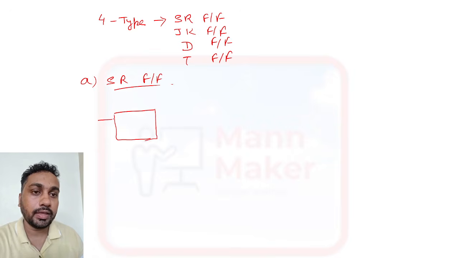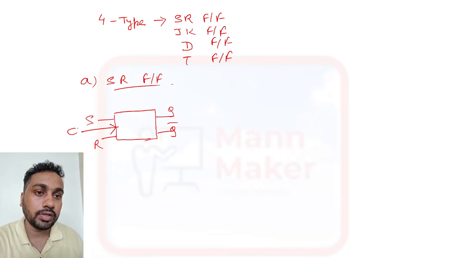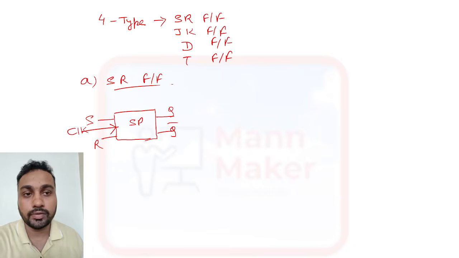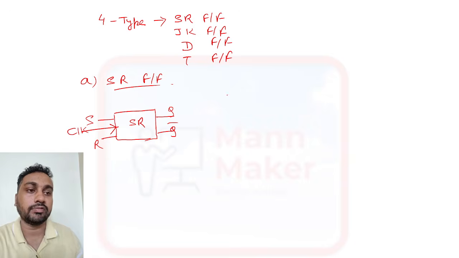If you see the block diagram of the SR flip flop, it will be like this. This is S, this is R, and the outputs will be your Q and Q bar. It uses one clock signal, so this is your clock. This is the block diagram of the SR flip flop.